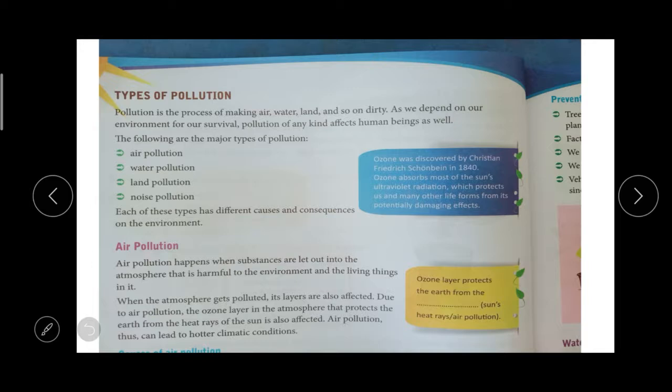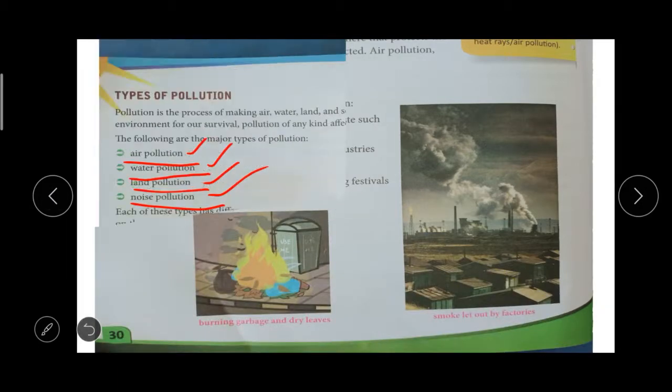So what are the major types of pollution? Air pollution, water pollution, land pollution, and noise pollution. These are the major types of pollution. We will discuss them one by one. What are the causes of air pollution? What do you mean by air pollution? And what preventive measures can we take to reduce the pollution? First, air pollution.